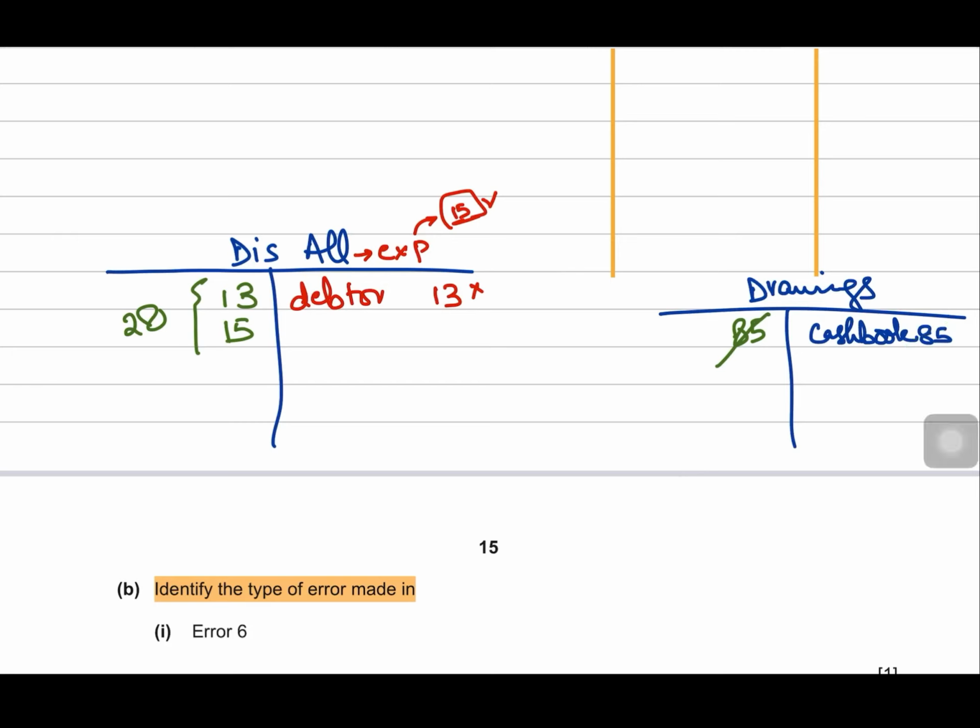So, now what we need to do is, rather than making the correcting entry with the original amount, we have to make the correcting entry with the double amount, that is 85 plus 85, that would be 170. Why 170? Because this 170 will first cancel the 85 wrong entry which was made on the credit side, and the next 85 will establish the right entry just like how it should have been recorded.